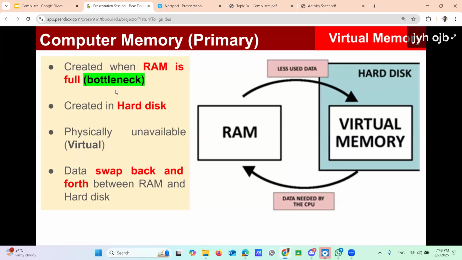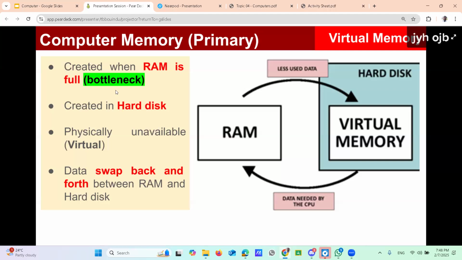Then the RAM becomes full, and it cannot take another set of data. That means the computer may get stuck from that point, because the RAM is full.